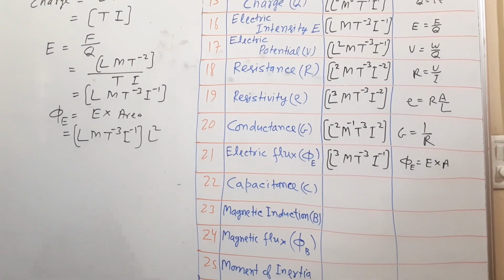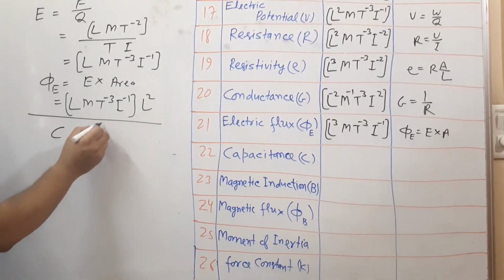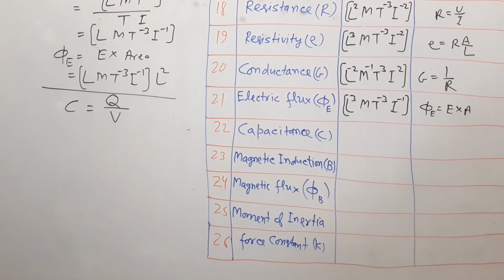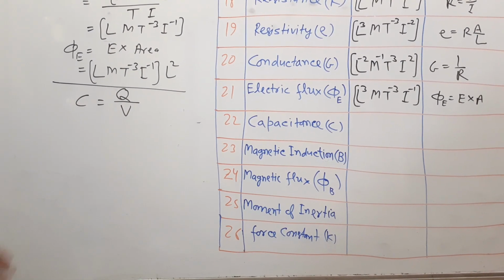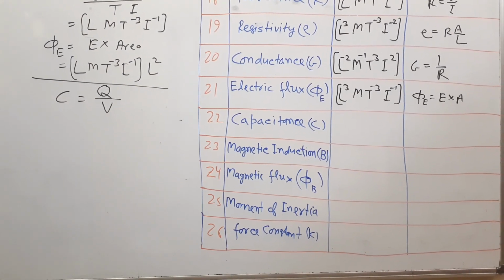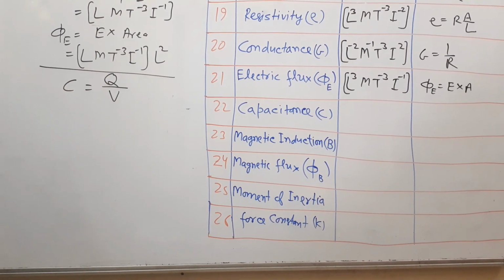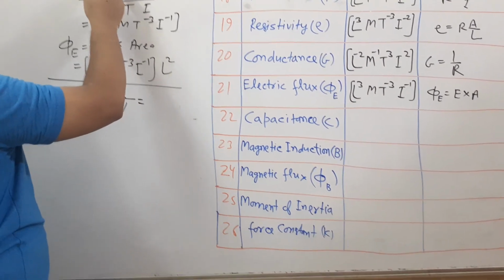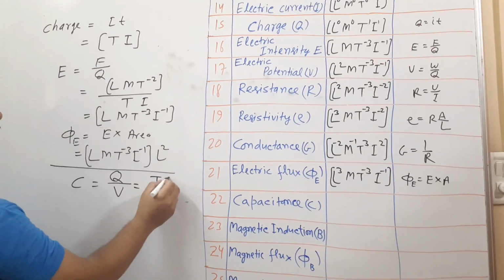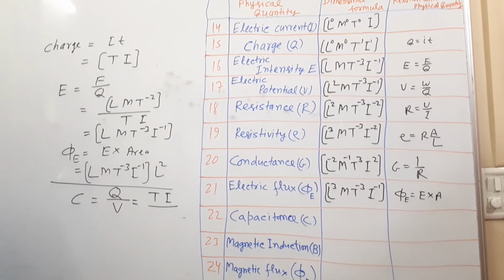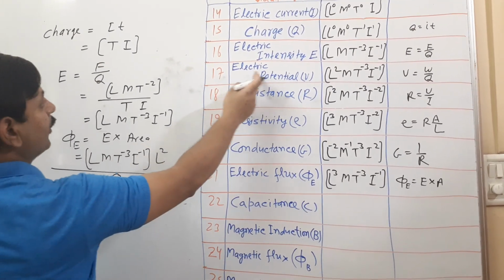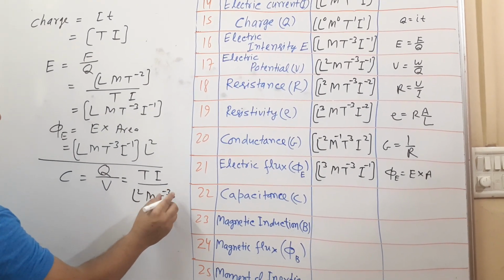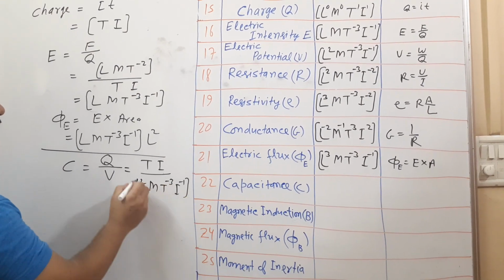What is capacitance? Capacitance is charge per unit volt potential, Q upon V. Q is equal to CV, so C is equal to Q upon V. Charge has dimension formula TI. Voltage, we have found as electric potential, L square M T raised to -3 I raised to -1.